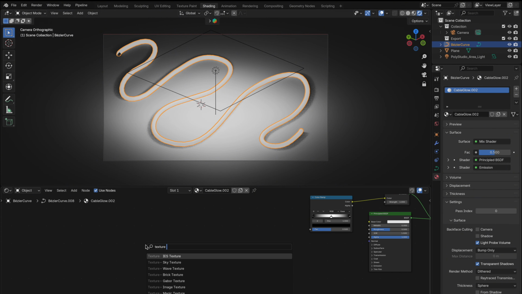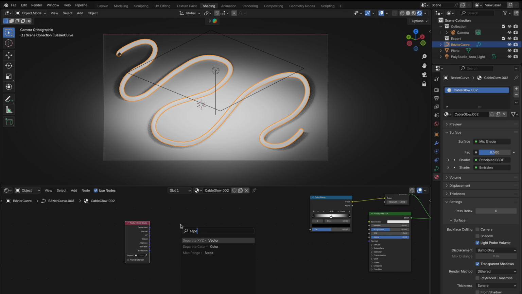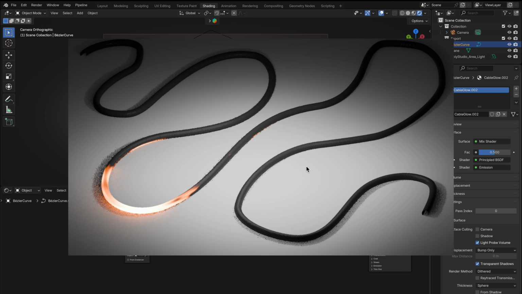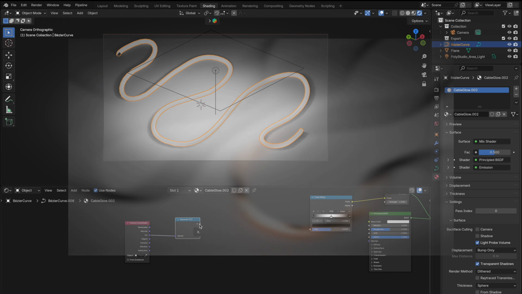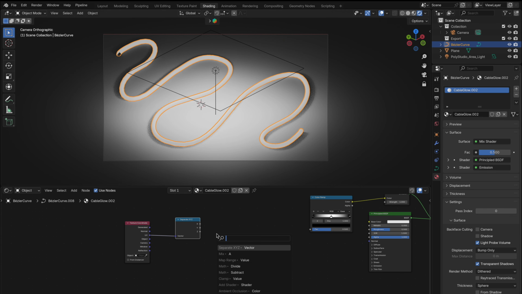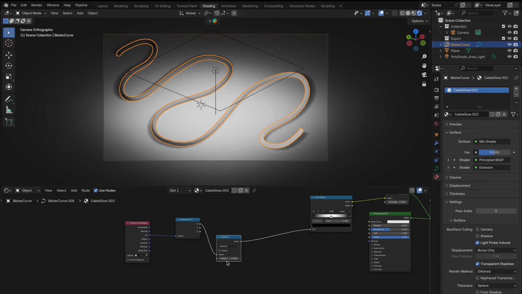Add a texture coordinate node, and this will give us access to the object's position data. From there, take the UV output and connect it to a separate XYZ node. We're going to use one of these axes, usually the one your cable flows along, to drive the glowing animation. For us, that'll be the X-axis. Out of the X-axis, add a math node set to subtract. Now plug the result into your color ramp's factor input, and you should already see part of the glowing band show up. But it's not animating just yet, and we definitely need more control.